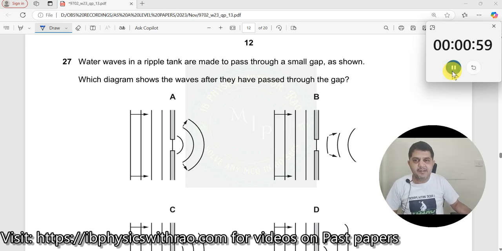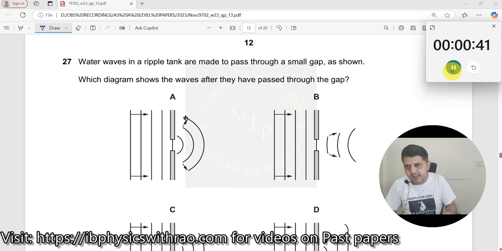Question number 27. Water waves in a ripple tank are made to pass through a small gap as shown. Which diagram shows the waves that are passing through the gap? Now, when water waves pass through this, these are the wavefronts over here. These are the circular wavefronts over here. A ray is perpendicular to these circular wavefronts.